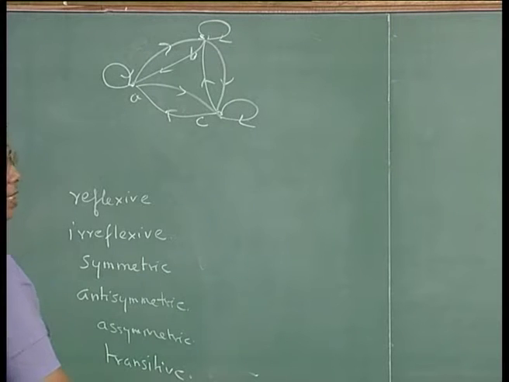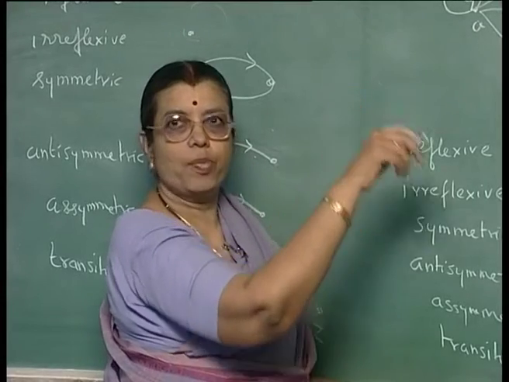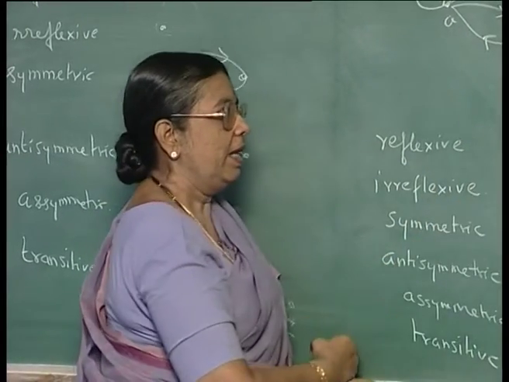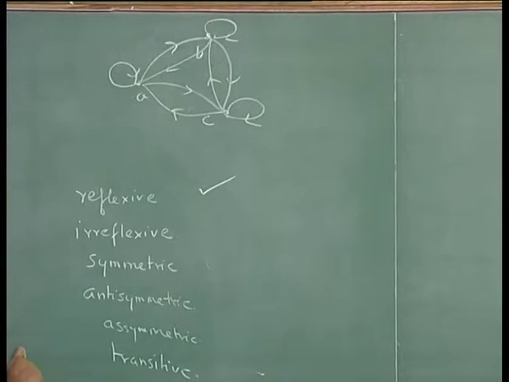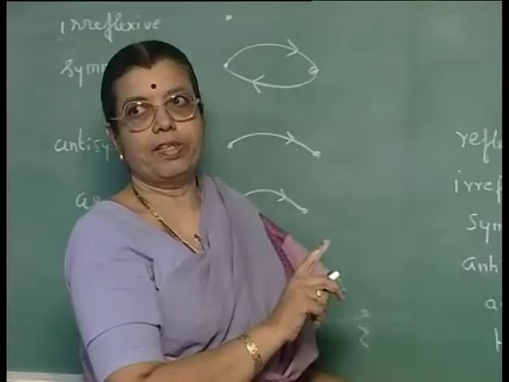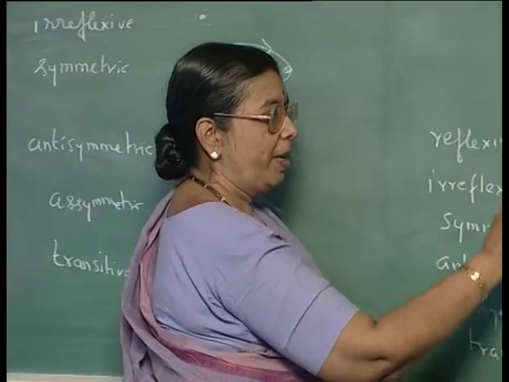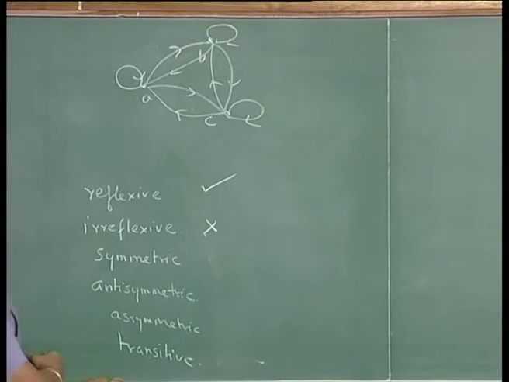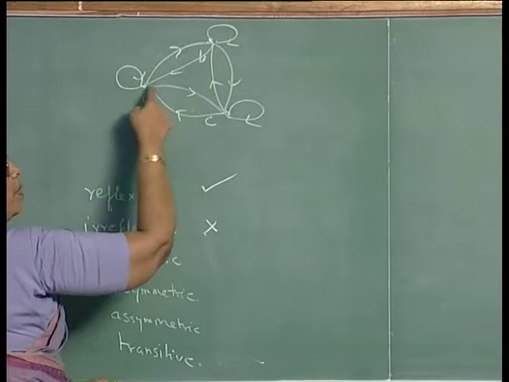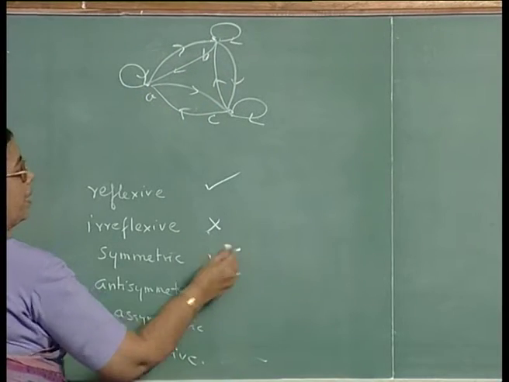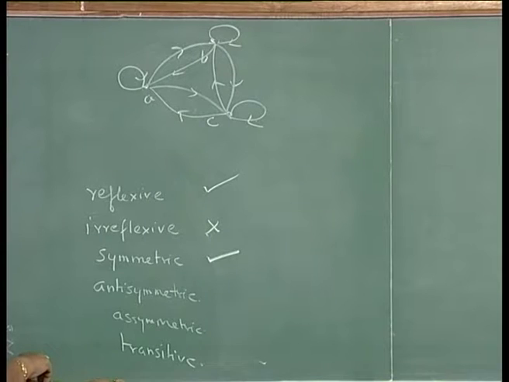What can you say about this relation? Is it reflexive? You are having a self loop at every node, so it is reflexive. Is it irreflexive? No, because irreflexive means you should not have a self loop at any node. Is it symmetric? Whenever there is an arc from one node to another, there should be a reverse arc, so it is symmetric. Is it antisymmetric?